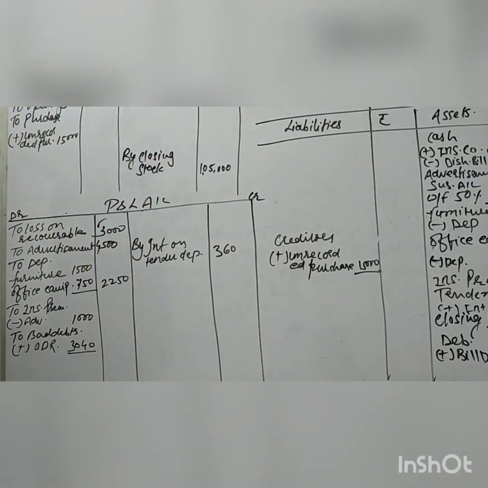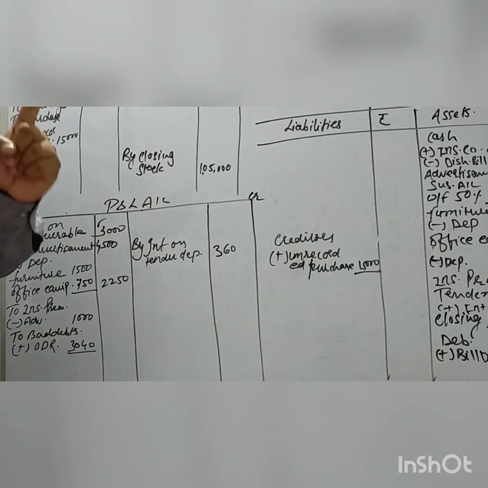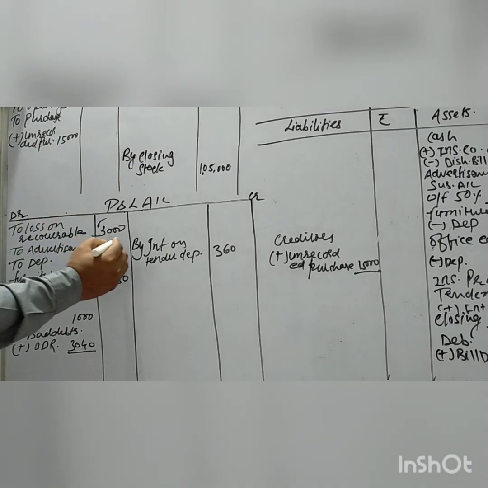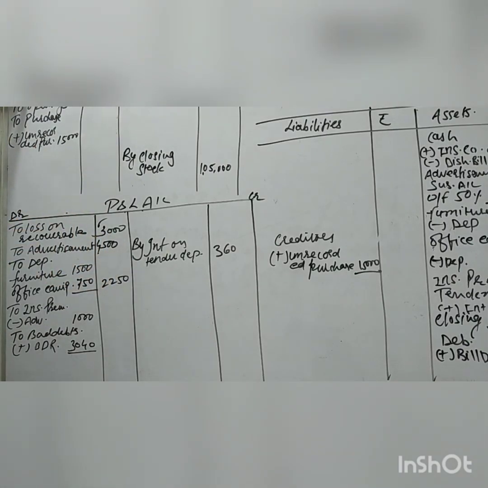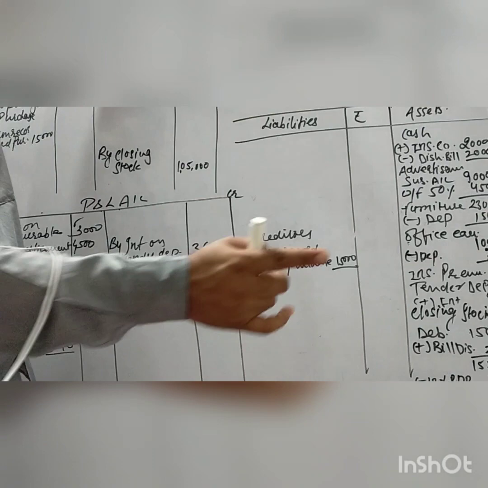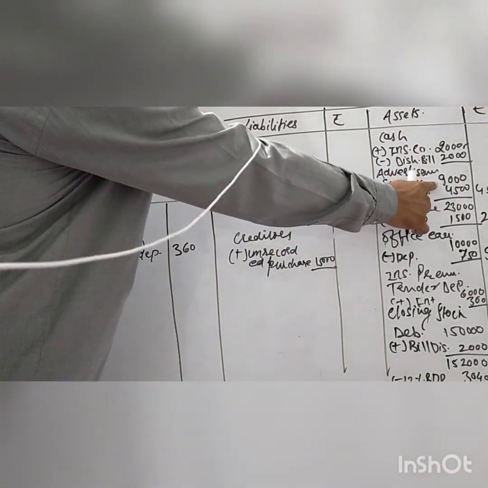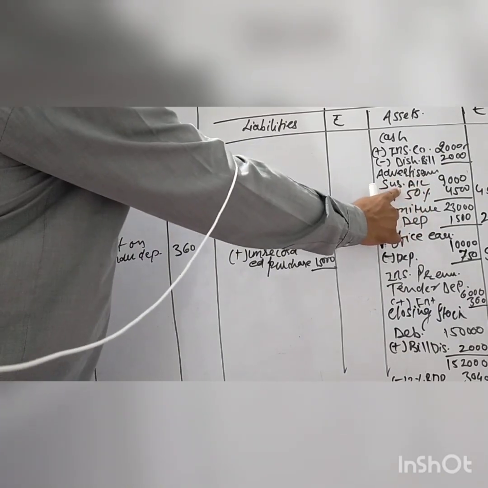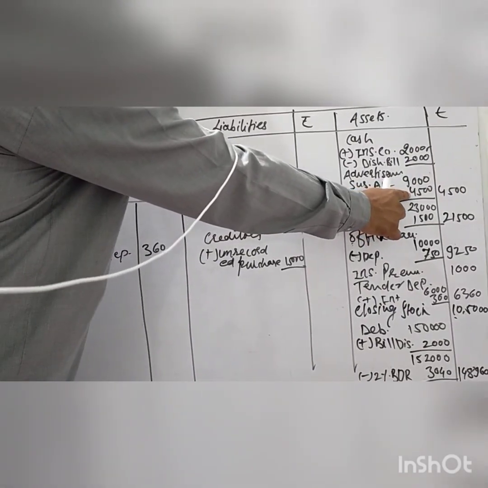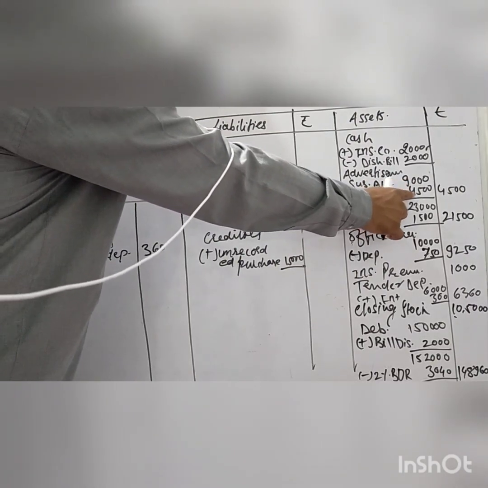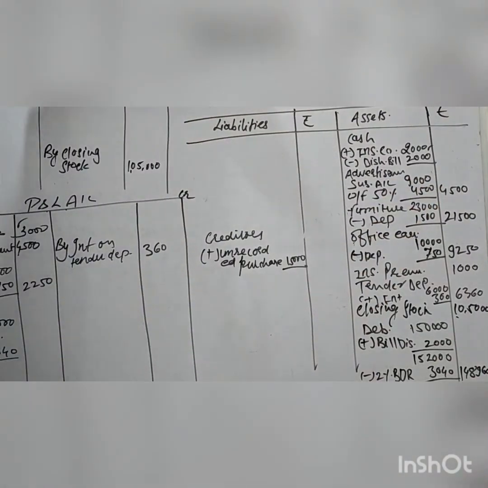Okay, first effect: 9000 at 50% means 4500. The 4500 comes to the P&L debit account. Okay, on the P&L debit side, this is 4500. And the second effect, you can see the balance sheet advertisement is given as 9000 from the trial balance. Okay, and the suspense account return of 50%, 4500, will be deducted from this value, so it comes to 4500.